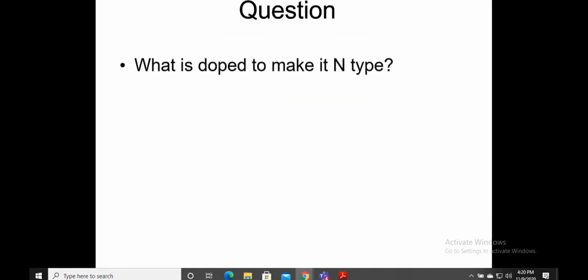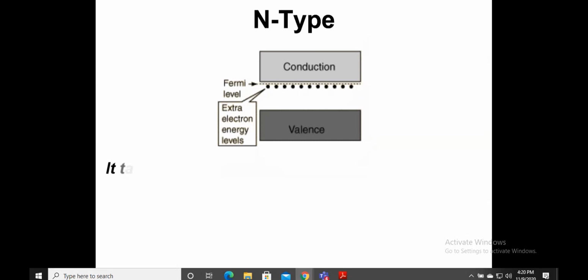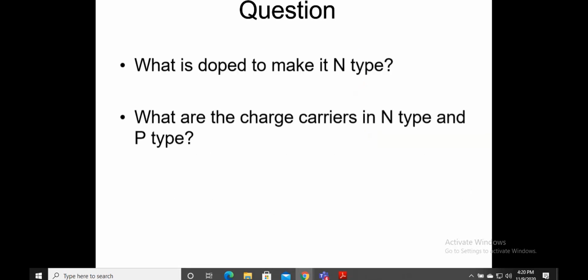Now, question. What is doped to a silicon crystal to make it an N-type? Phosphorus. Phosphorus is one good element. We just saw we have two elements which we can dope to achieve N-type. One is phosphorus. At least let's remember that. That is a good answer. What is the charge carrier in N-type? Electrons. What is the charge carrier in P-type? Holes. Okay, good.